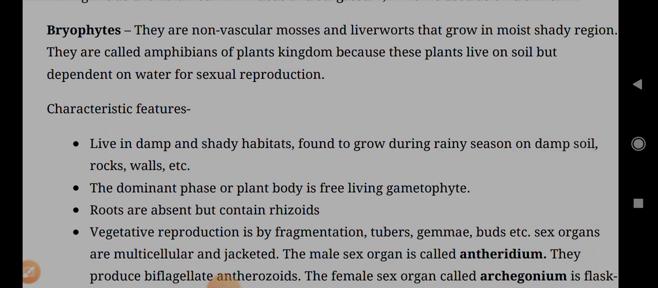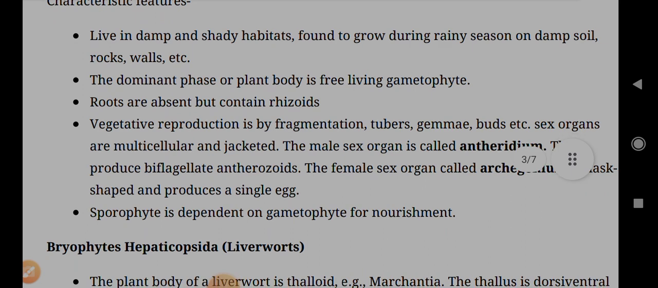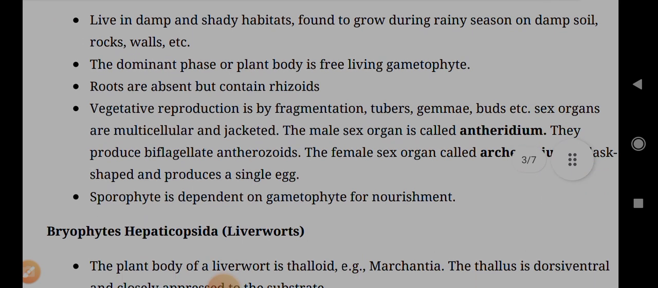Bryophytes. They are non-vascular mosses and liverworts that grow in moist shady regions. They are called amphibians of the plant kingdom because these plants live on soil but are dependent on water for sexual reproduction. Characteristic features: live in damp and shady habitats, found to grow during rainy season on damp soil, rocks, walls, etc.